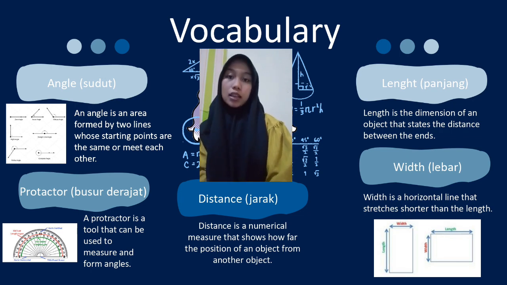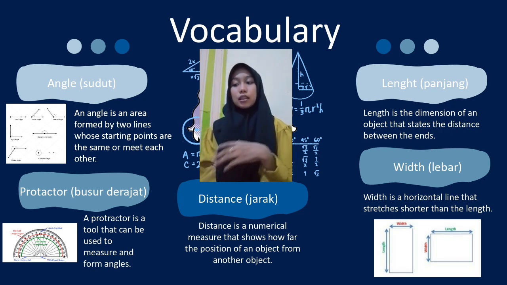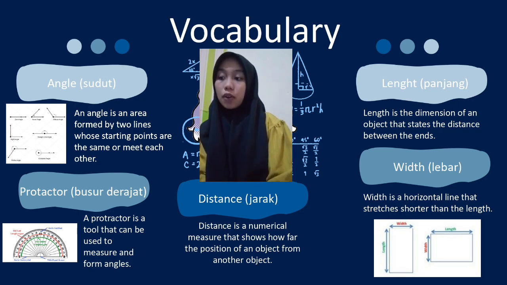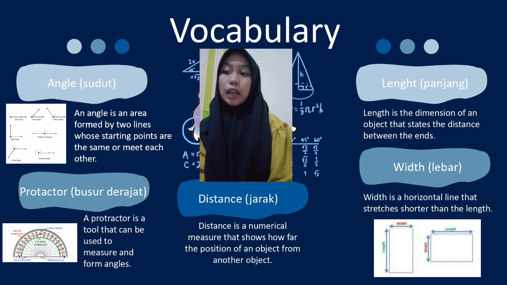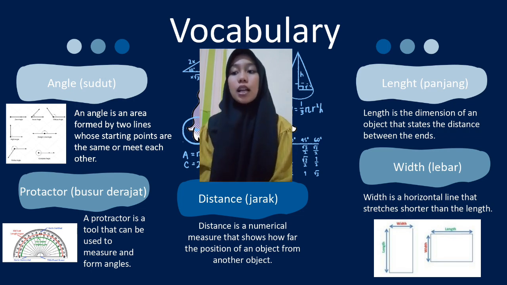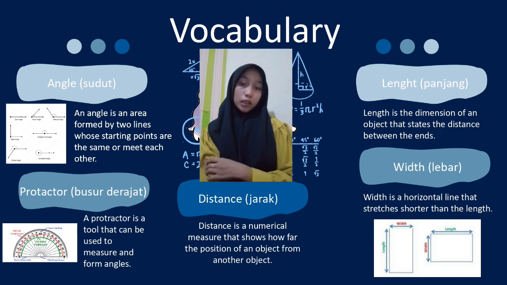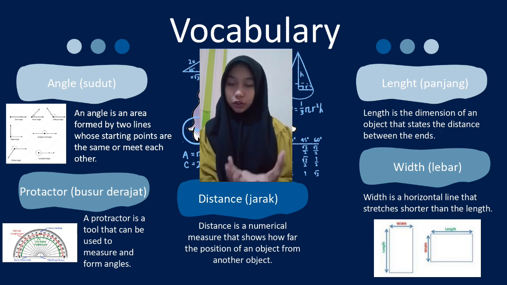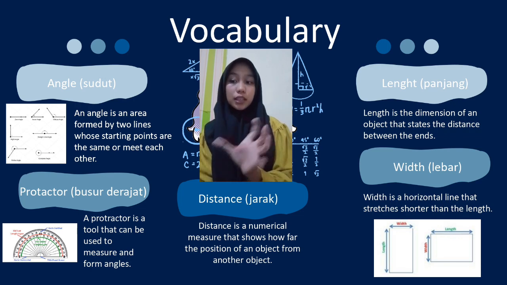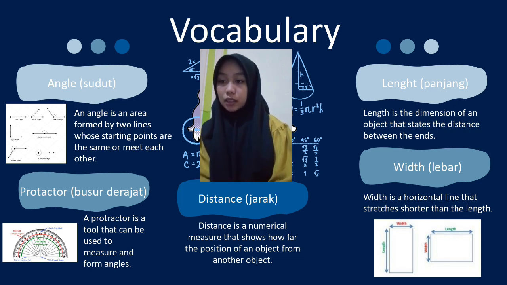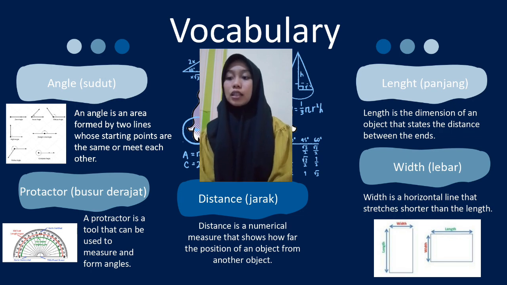Next we have distance. In Indonesian we say jarak. Distance is a numerical measure that shows how far the position of an object is from another object. Next we have length. In Indonesian we say panjang. Length is the dimension of an object that states the distance between the ends. Next we have width. In Indonesian we say lebar. Width is a horizontal line that is shorter than the length. This is the square. This is the length. The long side is length and the short side is width.